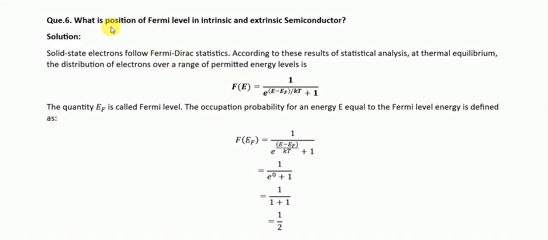So today we will learn about the position of Fermi level in case of intrinsic and extrinsic semiconductor. Now before we dive into the answer, let's first understand what the Fermi level is. The Fermi level, which we will call EF, represents the energy level at which the probability of finding an electron is 50% at a given temperature.